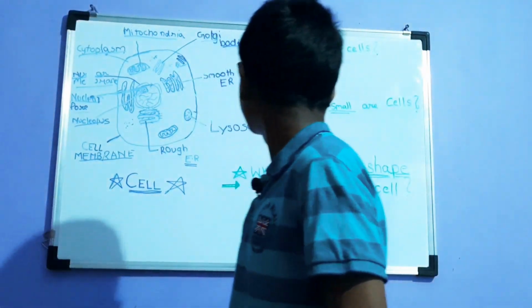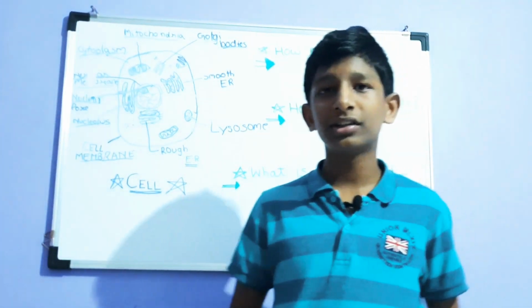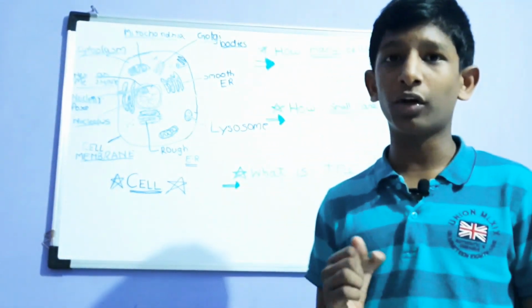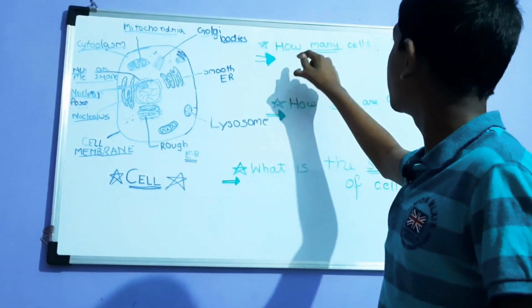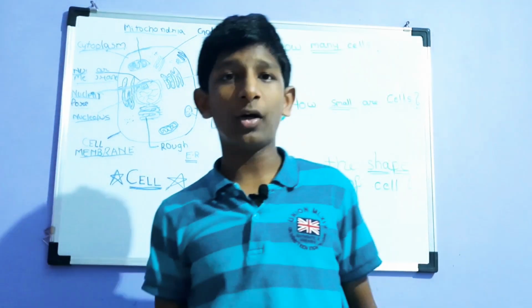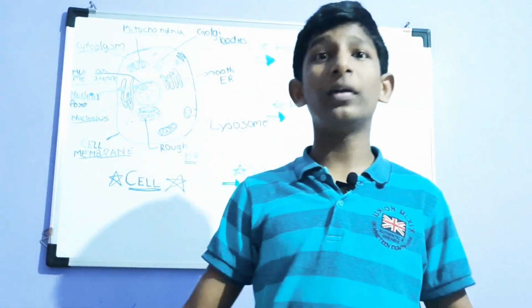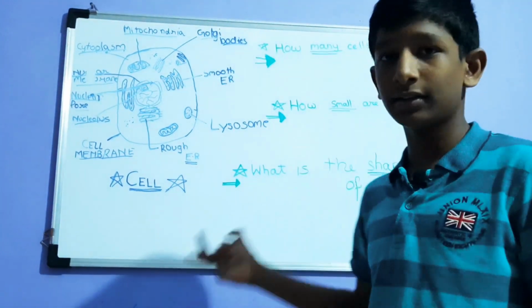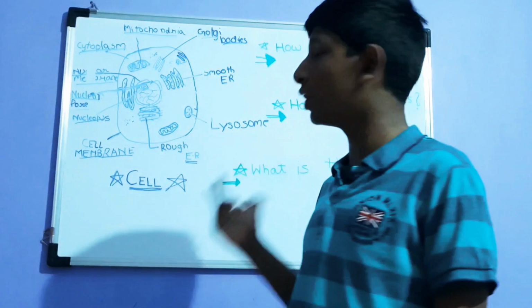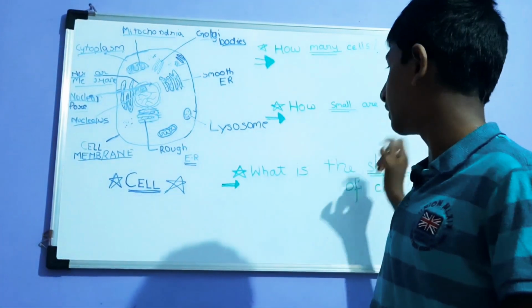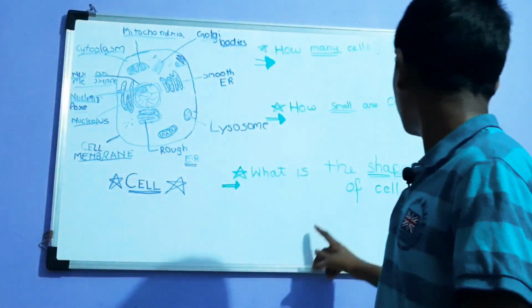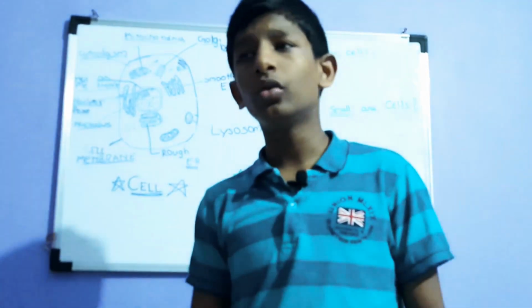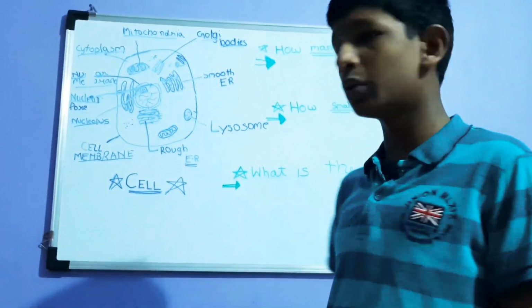So as soon as we hear the word cell, four or five questions come to our mind. But I've picked the top three questions. The first question is how many cells? Meaning how many cells are present in our body, or how many cells are there in general. Second question, how small are cells or how large are cells? Most of you know that the cells are small, as we have learned in lower grades. So how small are cells? And the third question is what is the shape of a cell? I'm going to tell you these three questions within 2 to 3 minutes.